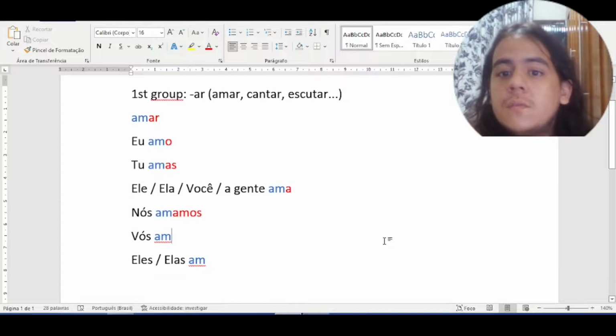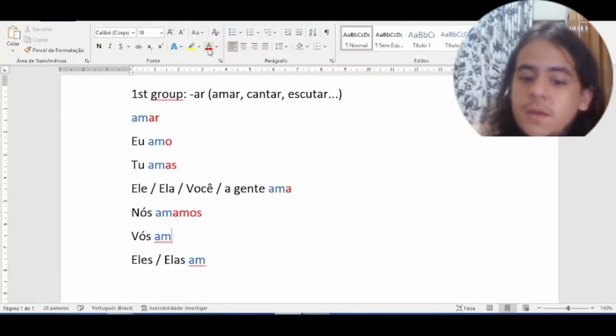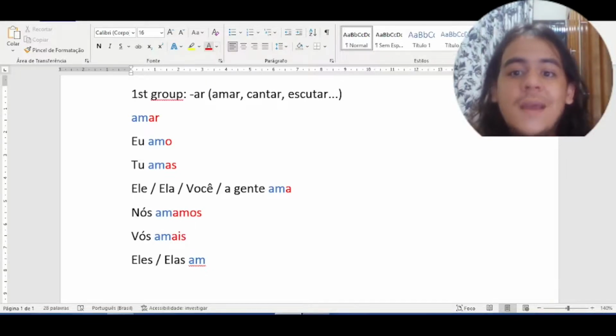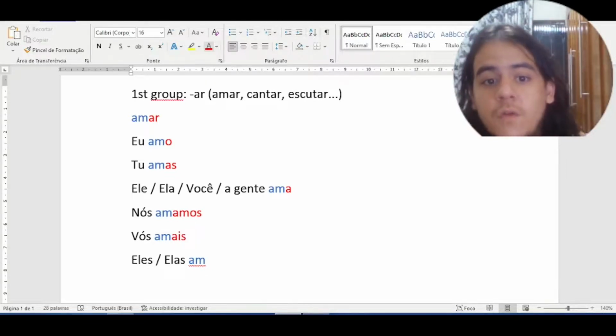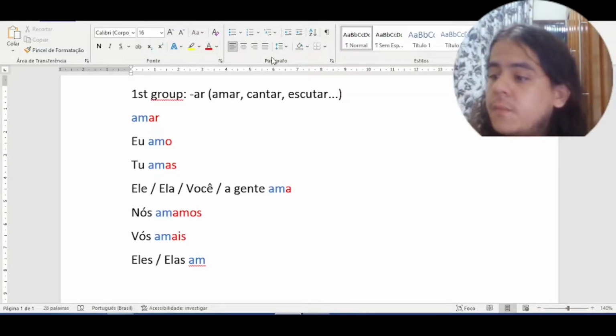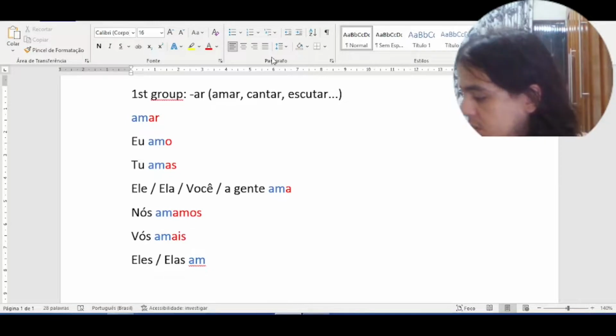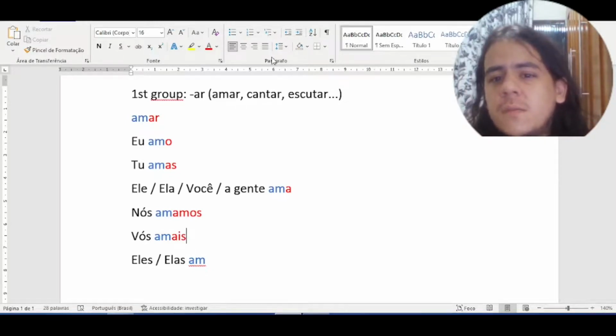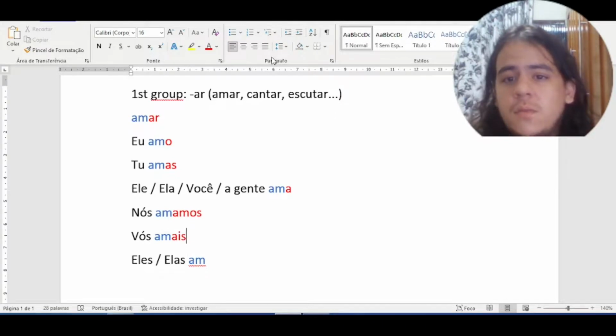For the second person plural, vós, the termination will be A-I-S, and we say amais, vós amais. So just to remember, vós is more common in Portugal. In Brazil, it's extremely rare to use vós.